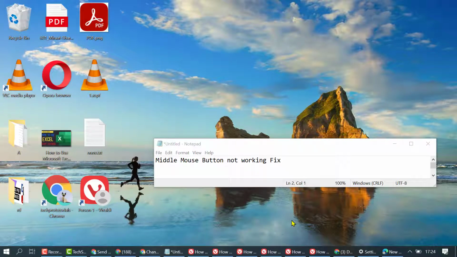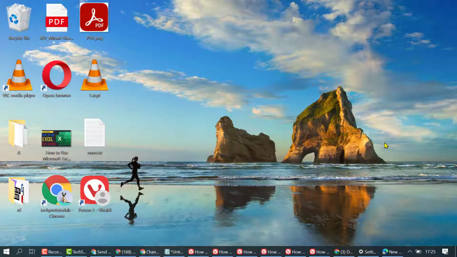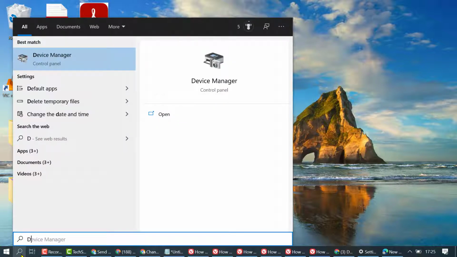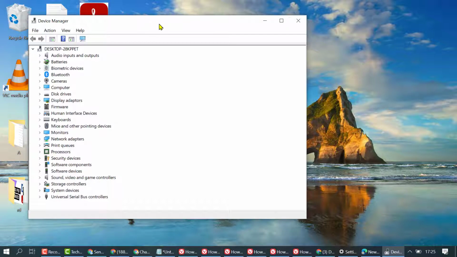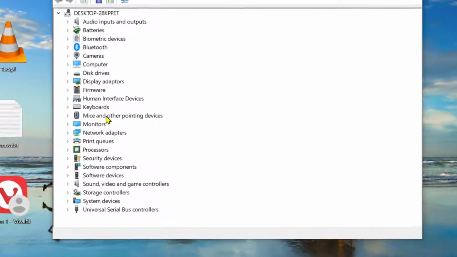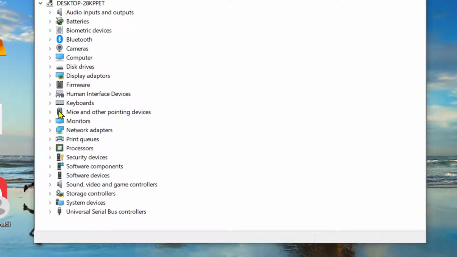In this video, I want to show you how to fix middle mouse button not working. So to fix this problem, click on Start, then type Device Manager. Open Device Manager. Now expand mice and other pointing devices.